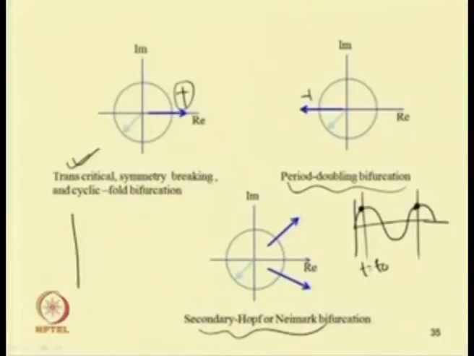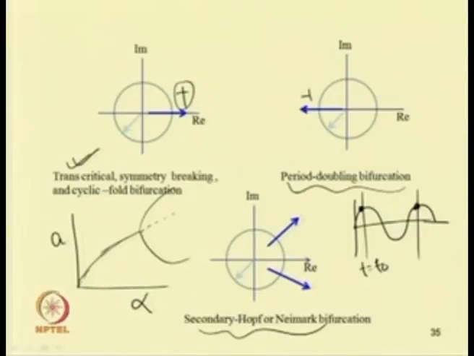So, in case of symmetry breaking, if we plot the Poincare section of the system, initially we have a set of periodic solutions, with control parameter alpha. Its Poincare section will be a single point. So, these are the Poincare sections, single points. After supercritical symmetry breaking, we will have some periodic solutions like this.